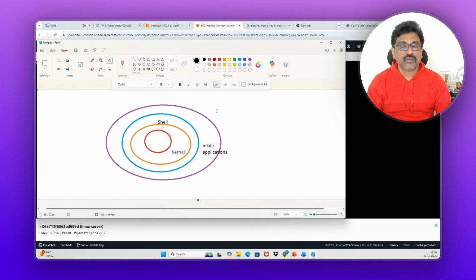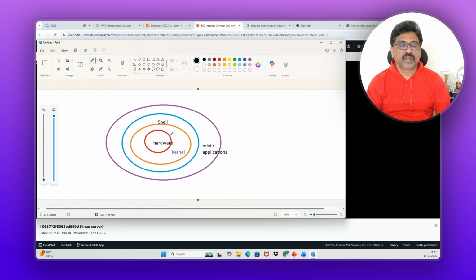Right now, this is the hardware. Just assume that we install Linux operating system. So these are the layers of Linux operating system. First layer is kernel, we just discussed about the kernel. And second, shell. What is a shell? Shell, bash shell, C shell, K shell, like this.